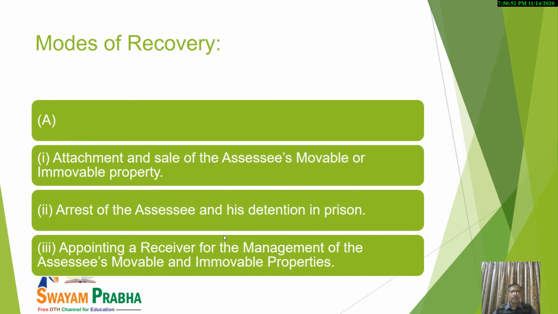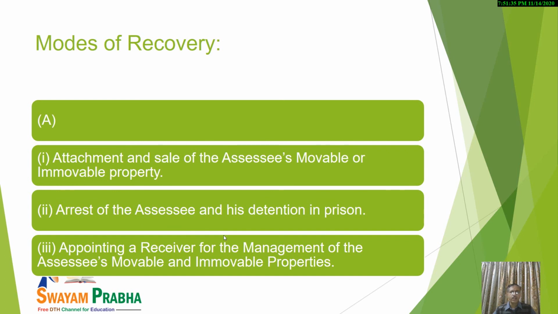In order to recover the amount of tax in arrears, interest, penalty or fine that is recoverable from the assessee, if the income tax department assessing officer is clear that some movable or immovable property is with the assessee, they may attach such property, and it may even be sold in order to recover the amount recoverable from the assessee.